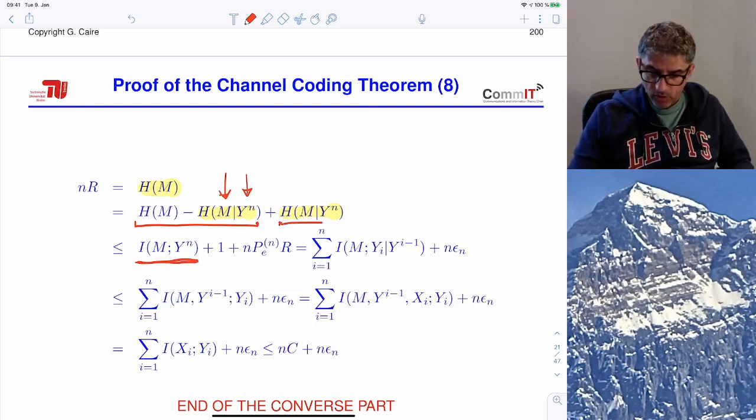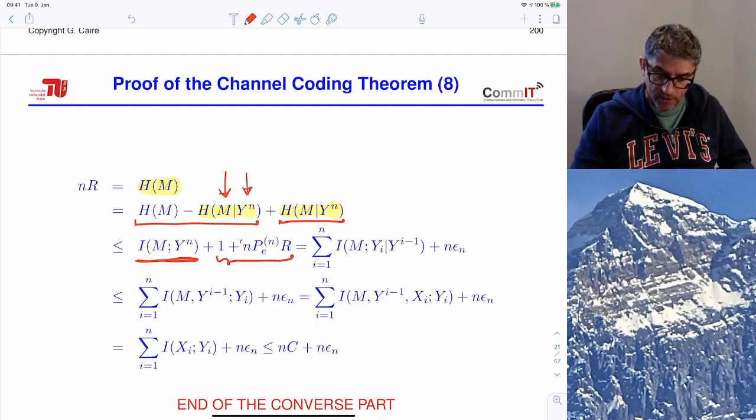And this conditional entropy, by Fano inequality, can be upper bounded by 1 plus n times probability of error times R. And why is this? Because log of the message set is simply nR.